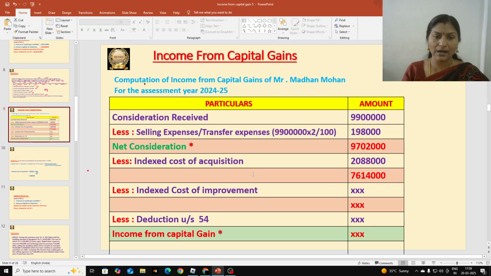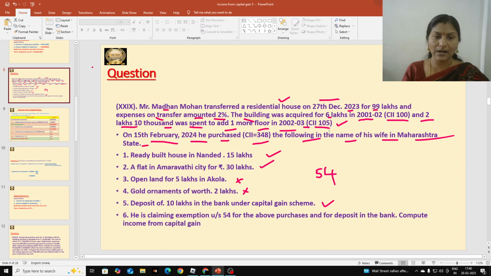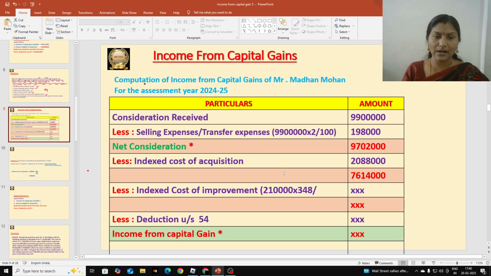Let us go and calculate that. Indexed cost of improvement we are going to deduct. How much did they spend? 2 lakhs 10,000 into the previous year index number we should take, students. That is the formula. How much cost we incurred for improvement, 2 lakh 10,000 into the previous year index number, that is 348, divided by the index of the improving year. In which year did they improve? In 2002 and 3. The number is 105. That number should be taken. Let me take here 105.